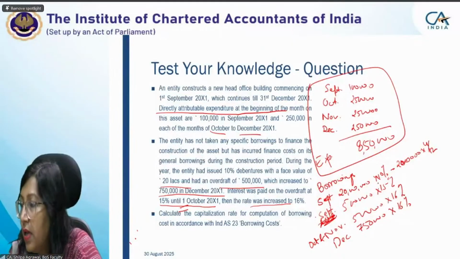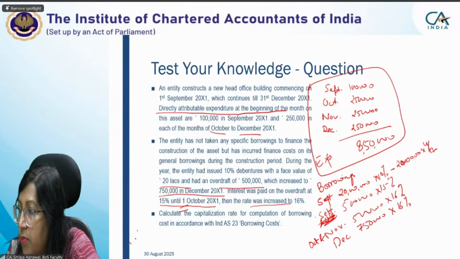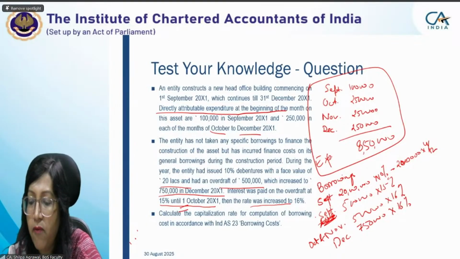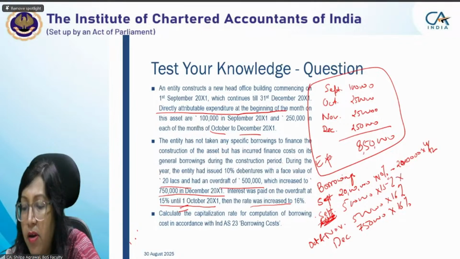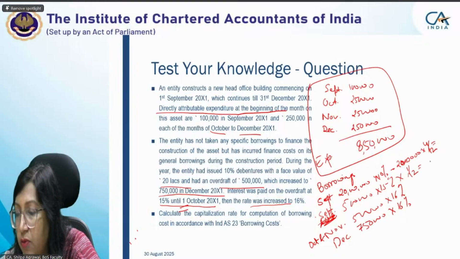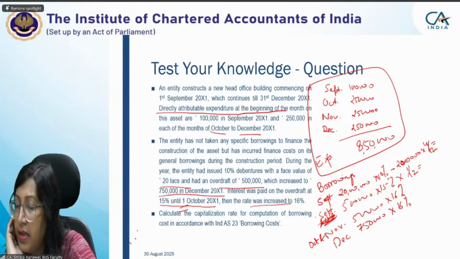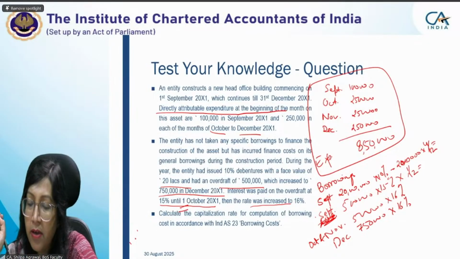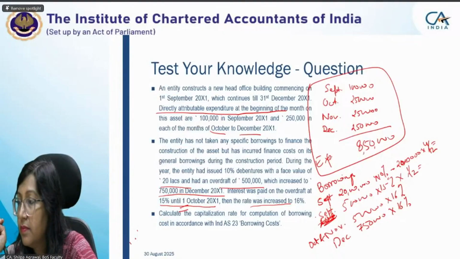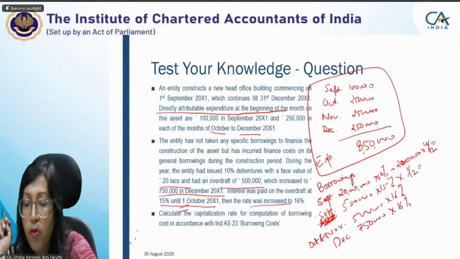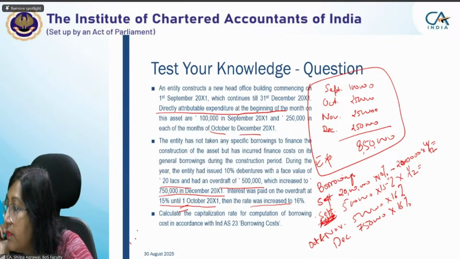So, should I ask? I'll ask Mohit. Mohit, just give me the calculation for 5 lakh into 15% for 1 month, because the 15% rate of interest applies for only 1 month. I want a figure for these two. Mohit, please give me the answer for debentures. What will be the interest amount for September? I'm asking Mohit and also one more person, Sanjay. By the time, Sanjay, you will give me the answer for the overdraft amount. Yeah, it would be 6,250.